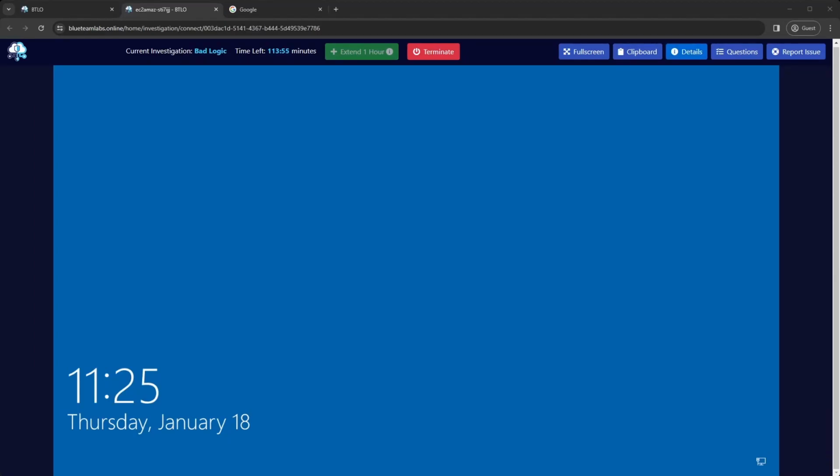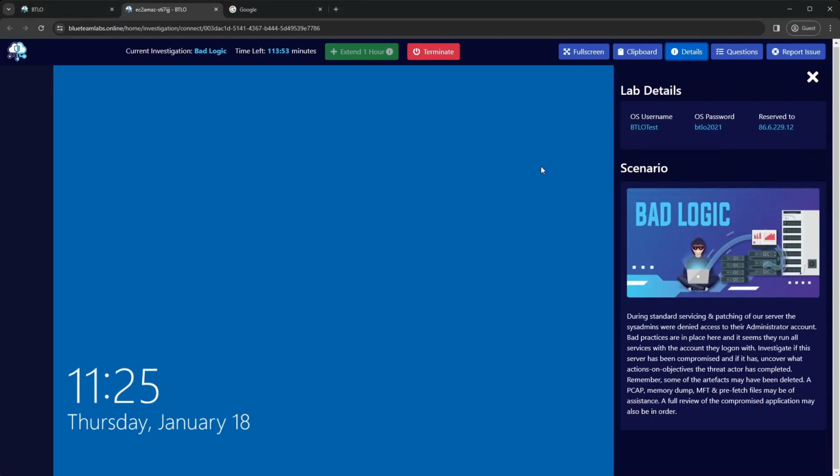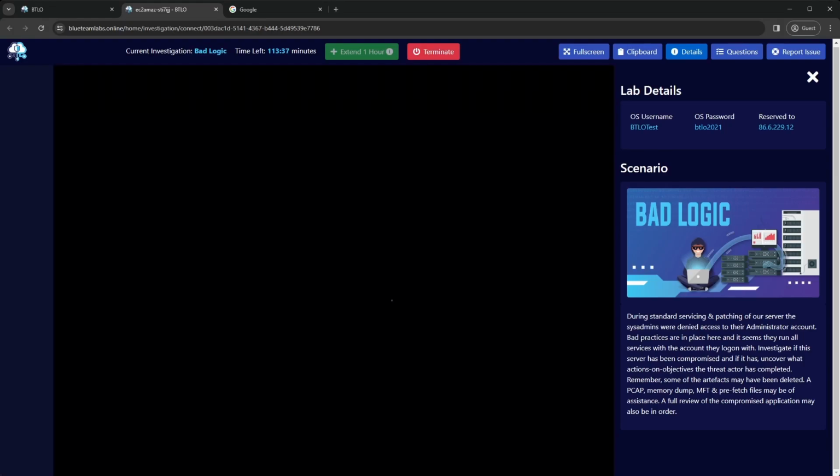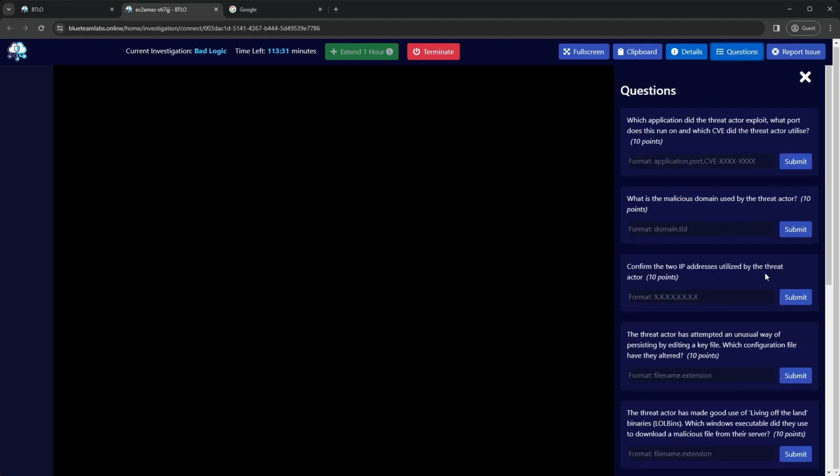Okay, so our first hurdle is going to be logging into the environment. Sometimes it's easier said than done. So let's click on details and get the password, and let's see if we can do it first time. That's going to be the first challenge here. Yes, it looks like we have got in first time round. Okay, so reading the scenario, it looks to be pretty much the same again. So let's take a look at the questions.